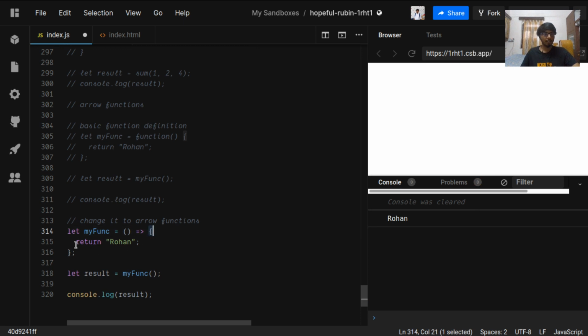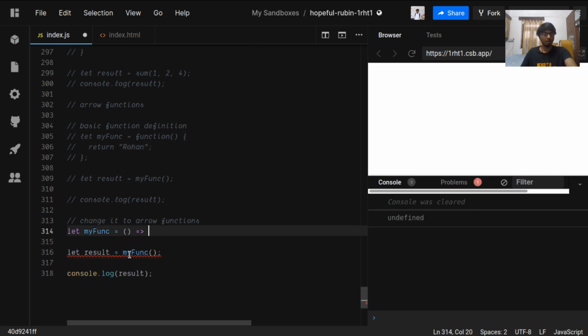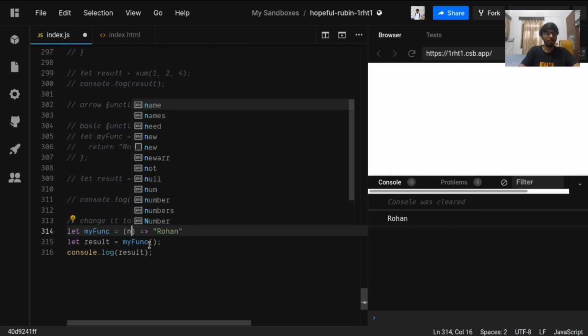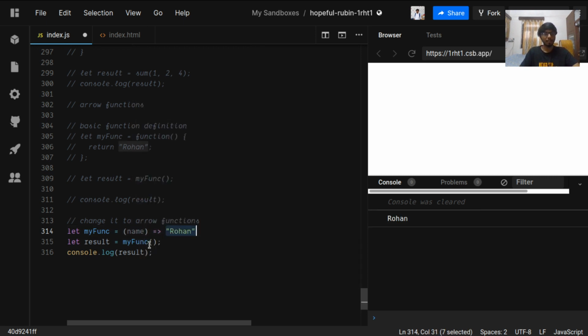And if we are returning only one statement, well, here we are returning only Rohan, so we can omit this whole code block and return, and we'll just return Rohan. So you see how small this code becomes. In only 3 lines we are creating a function which has this bracket, and it is returning Rohan. And if this function is passed a name, it can just return that name too. Now it is returning undefined because the name is not passed. So if we pass the name, it will return the name.